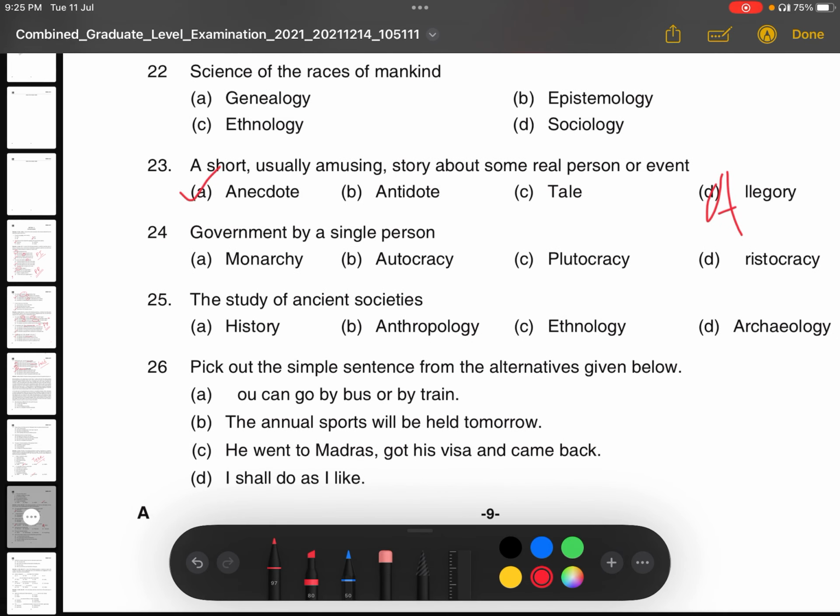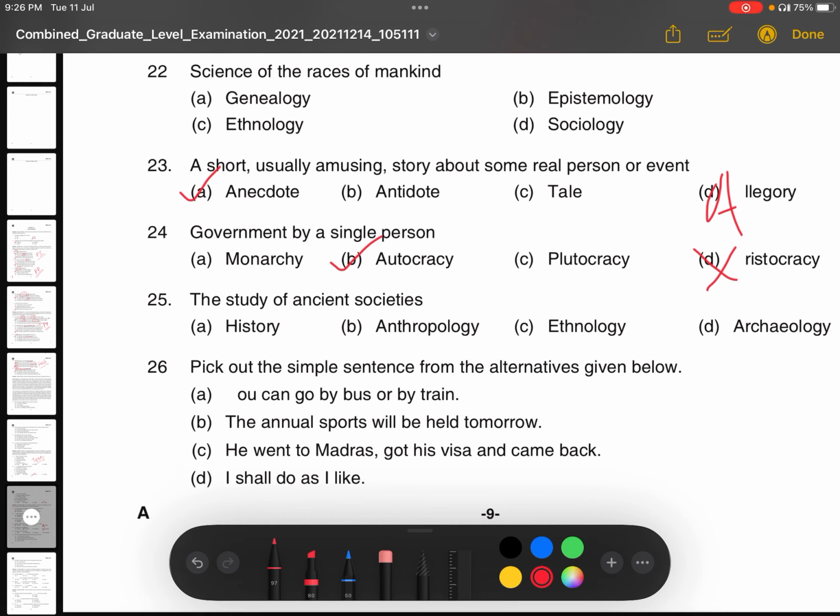Now, government by a single person. We know that when a government is run by a single person, we call it autocracy. Similarly, monarchy means that according to heredity, the people govern a particular place. We call it monarchy. Plutocracy is very important. Many questions in many examinations ask: what is the meaning of plutocracy? Plutocracy means government by wealthy persons. There is nothing called aristocracy here; this is an absolutely irrelevant option.